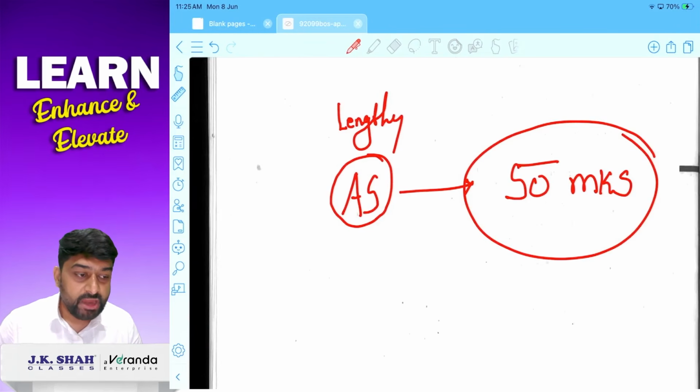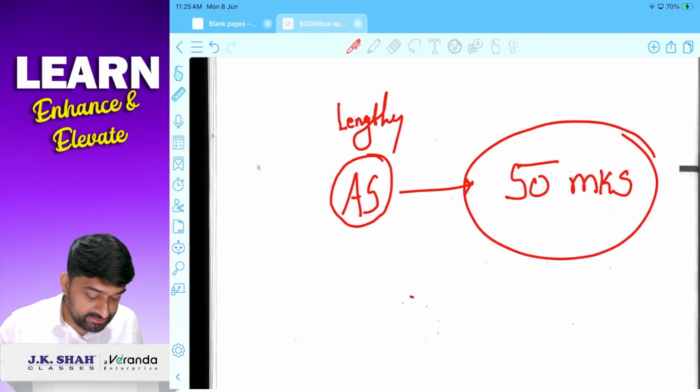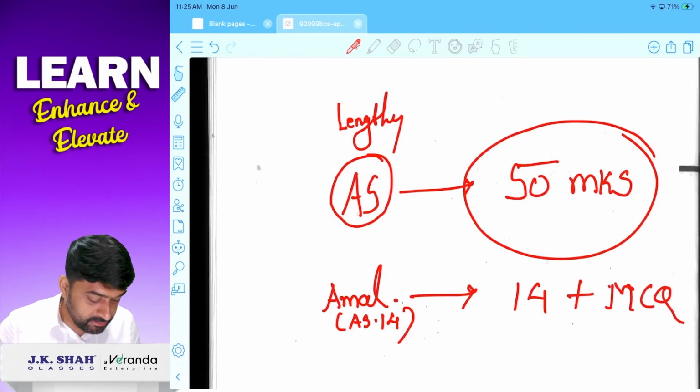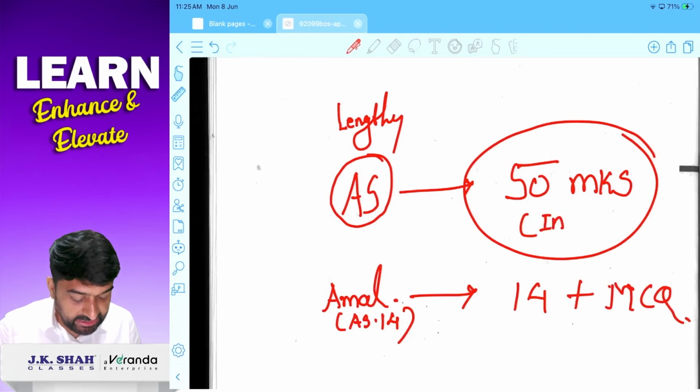So 50 marks का paper was based on accounting standard, and amalgamation is different. Amalgamation AS 14 है, उसका तो क्वेश्चन था ही definitely. 14 plus maybe 2 or 4 marks MCQ. This 50 is definitely including MCQ.